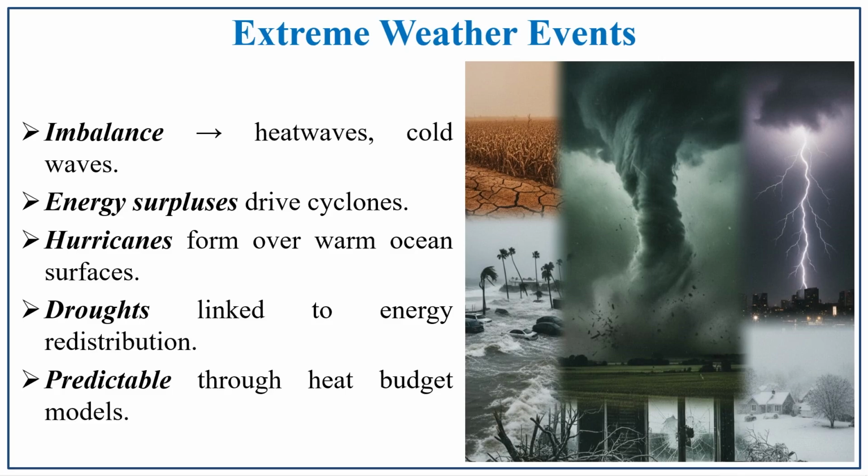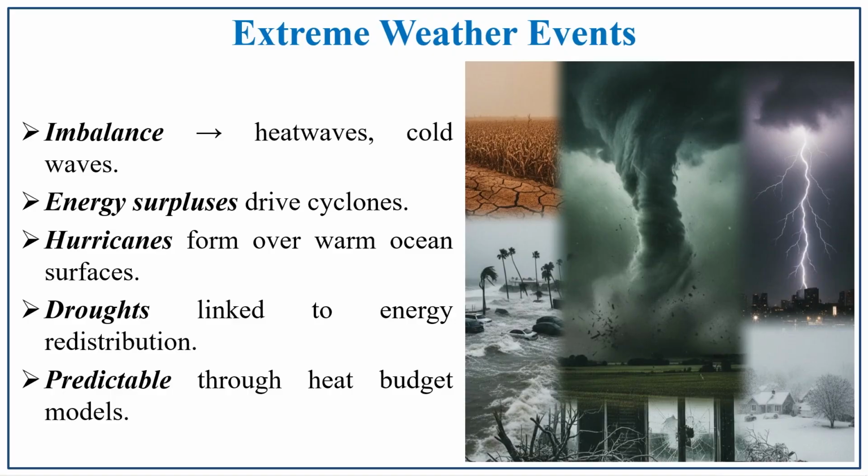The extreme weather events. So, the atmospheric process is directly correlated with what? Weather events, extreme weather events. If there is no balance in solar radiation or no balance in the heat budget, what happens? It leads to adverse or extreme weather events, that is, an imbalance in heat waves and cold waves, which leads to extreme weather events.